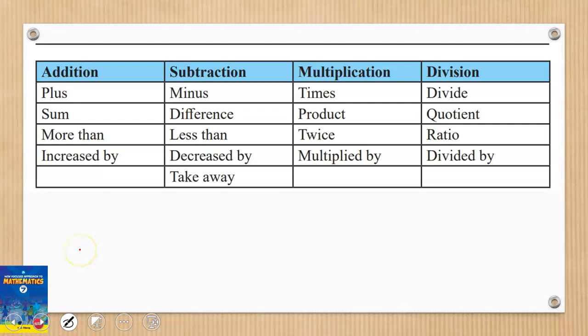Then for division too, we can use words like divide, quotient, ratio, divided by, into. So if I say a number into 6, that means the number divides 6.